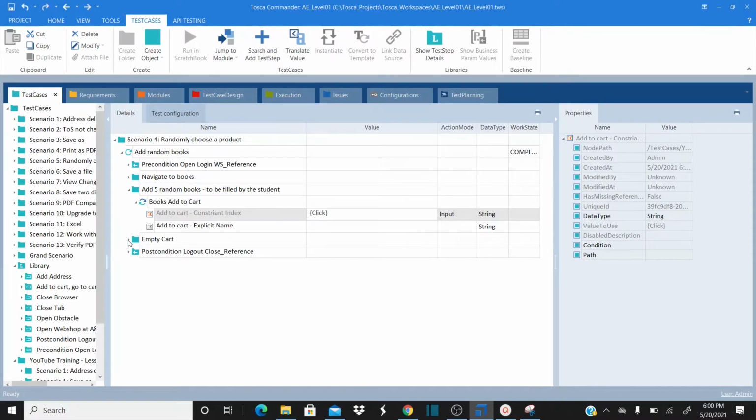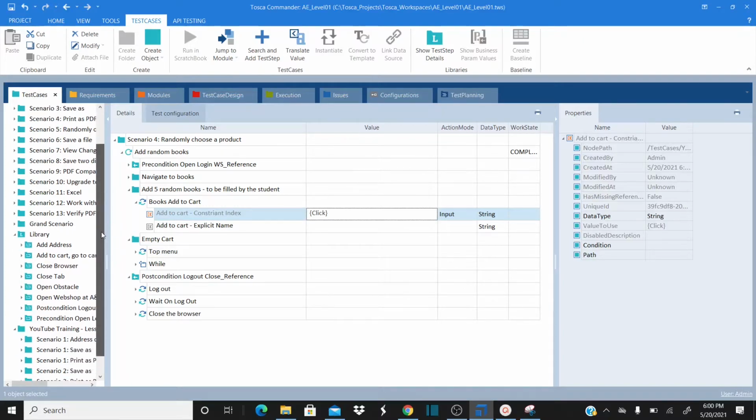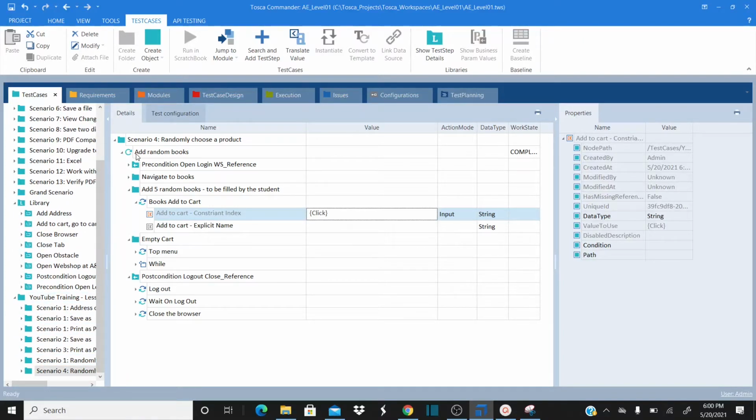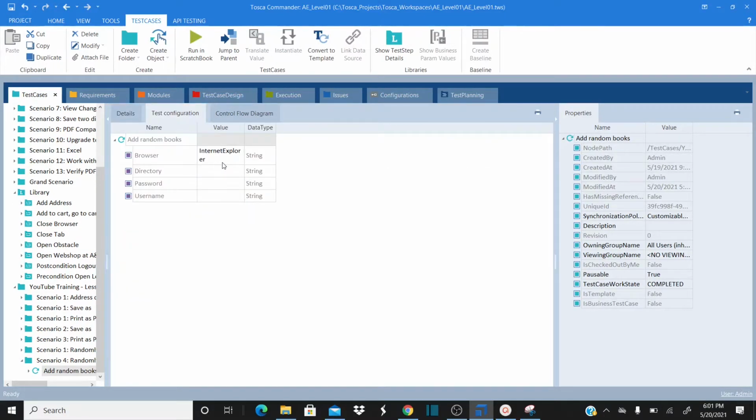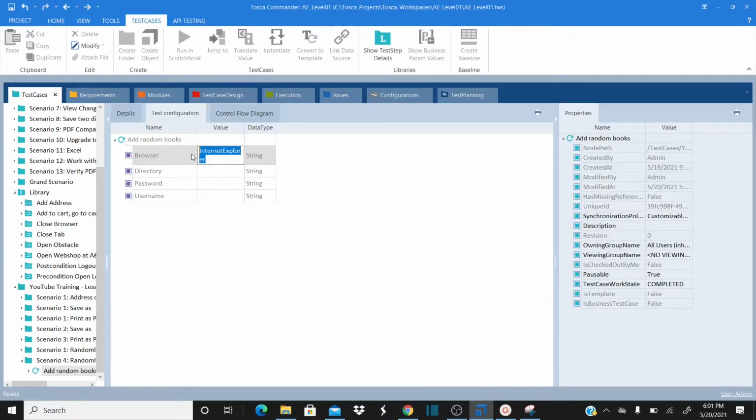The rest of the folders I already added, to empty the cart and then to log out and close. Okay, before executing this test case, let me first see the test configurations. So go to test configurations. I want to change this to Chrome, and then let me enter my username and password. Okay, so that is done.